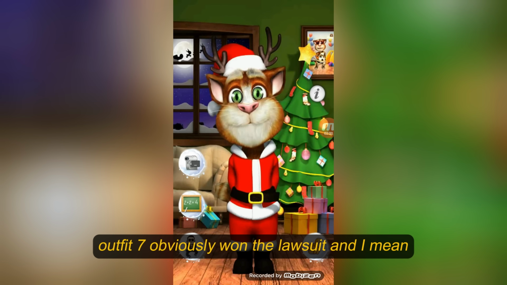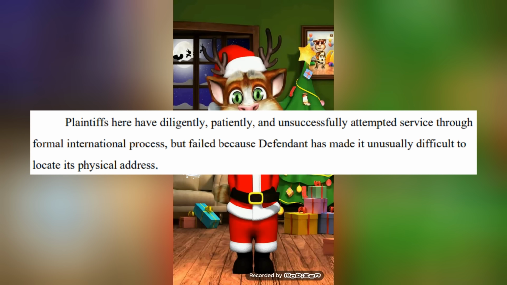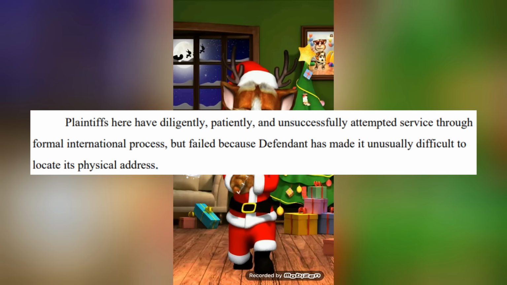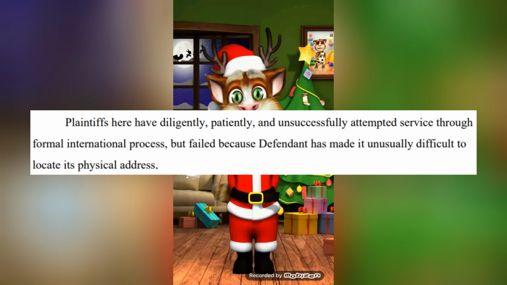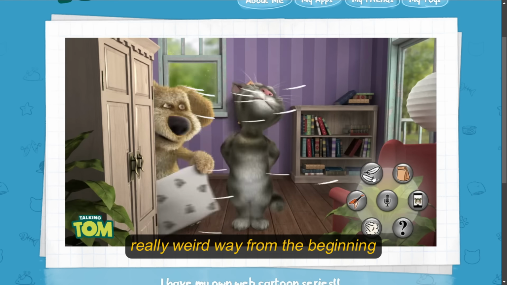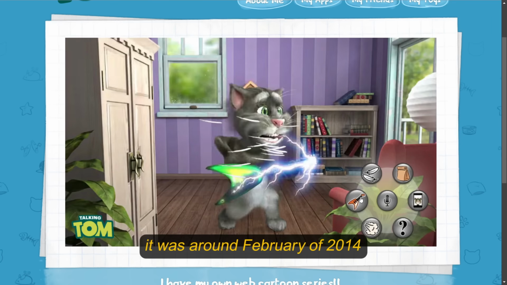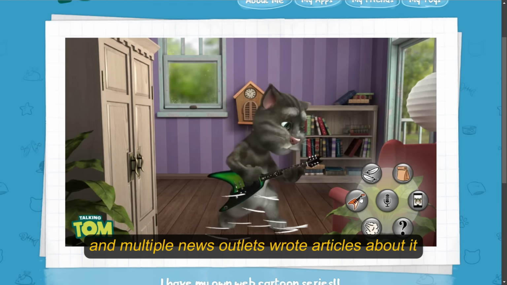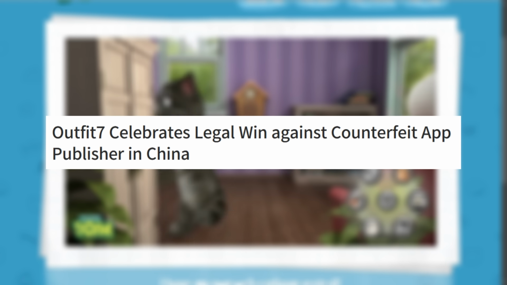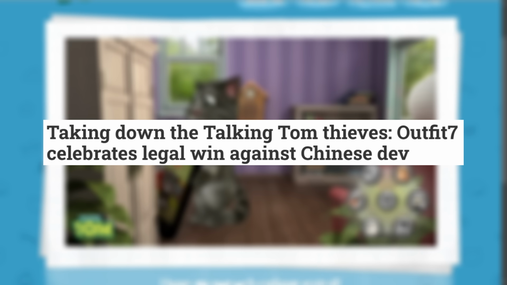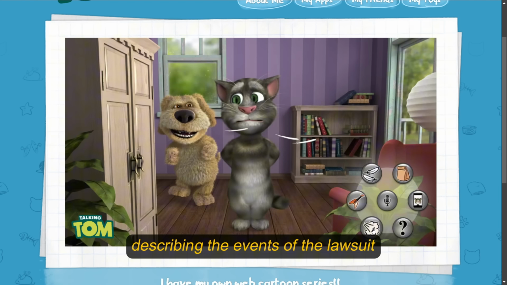Outfit 7 obviously won the lawsuit, and I mean the defendants really screwed themselves over. As you can see here, the plaintiffs have diligently, patiently, and unsuccessfully attempted service through formal international process, but failed because defendant has made it unusually difficult to locate their physical address. Nanjing was operating in a really weird way from the beginning, and they really set themselves up for failure. It was around February of 2014 when Outfit 7 won the lawsuit, and multiple news outlets wrote articles about it. Outfit 7 celebrates legal win against counterfeit app publisher in China. And taking down the Talking Tom thieves, Outfit 7 celebrates legal win against Chinese dev. So these are both articles describing the events of the lawsuit.